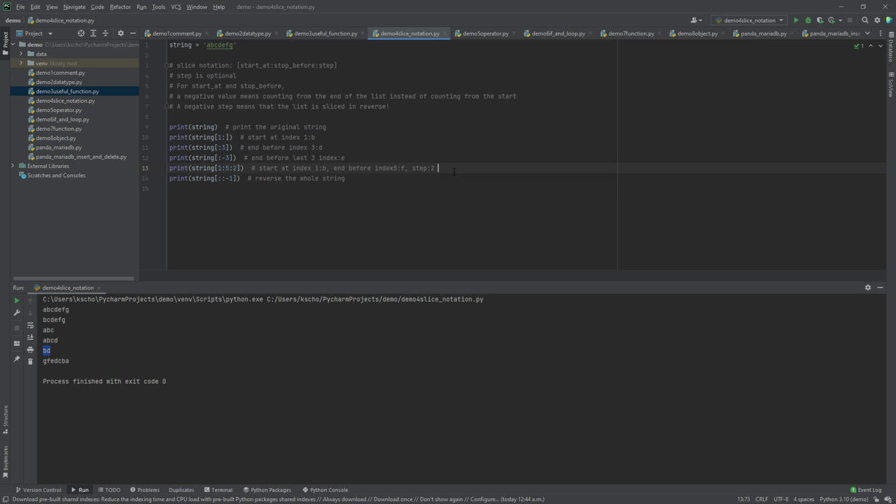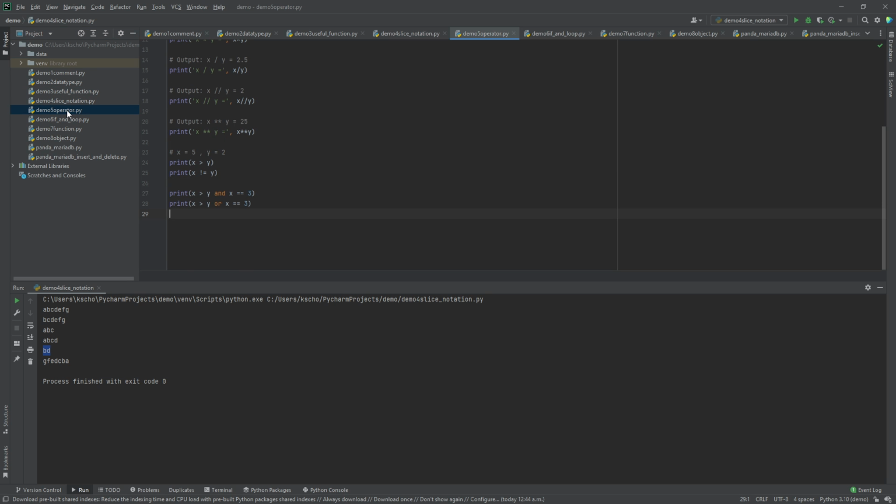And the last thing, when we use a negative value in this step, meaning that it will traverse backward. So it is going to print the whole string, but in reverse order. So when we print the thing, the result will be G, F, E, D, C, B, A, which is very useful when we want to compare the string if it is a palindrome. So it's one of the useful slice notations we will be using a lot.